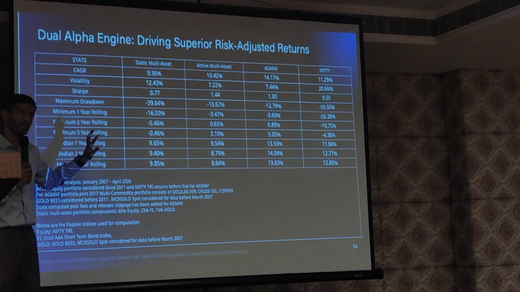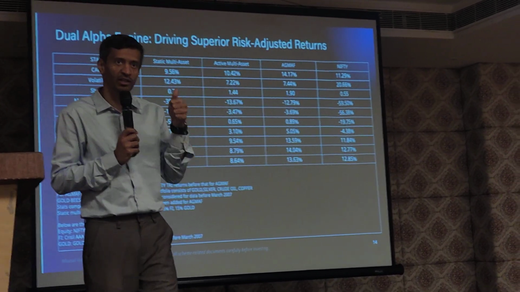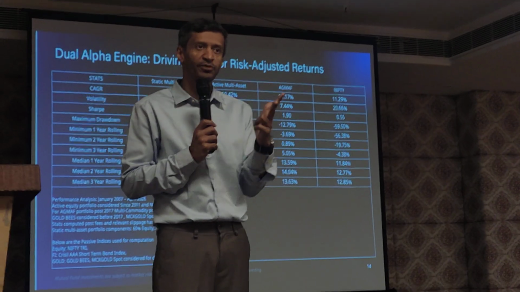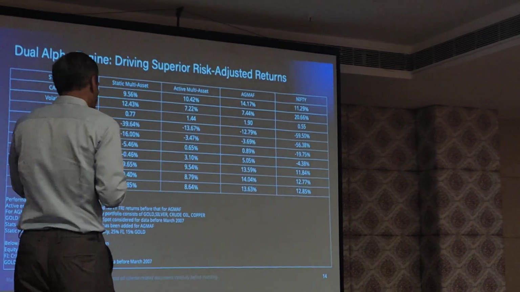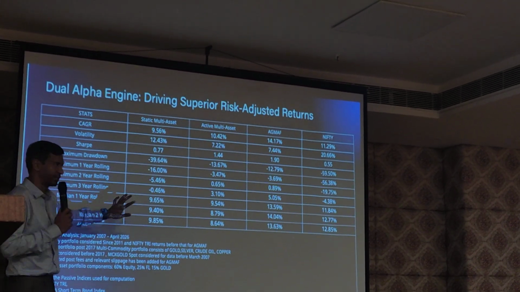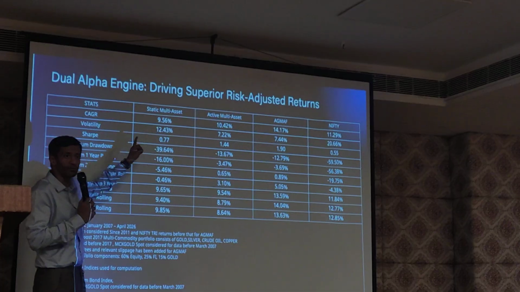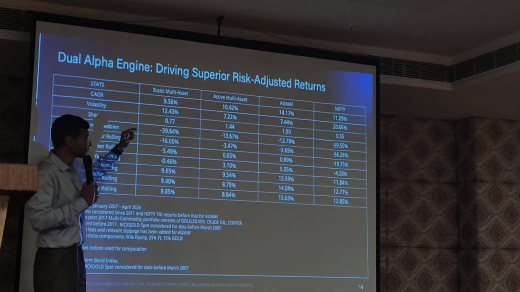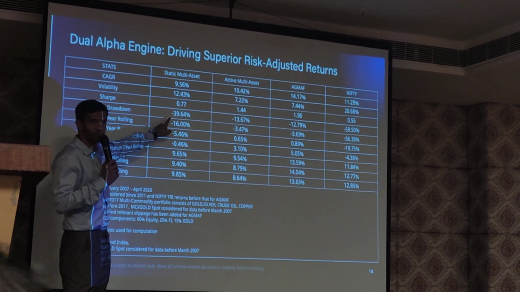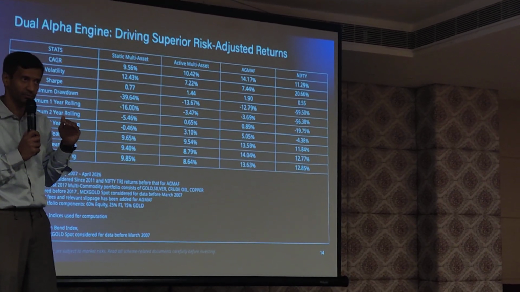Static allocation. Here we have assumed in the last 20 years, if you had put 60 rupees out of 100 rupees in Nifty 50, 25 rupees in short-term index, matlab debt, and 15 rupees in gold, then in the last 20 years, your portfolio would have generated 9.5% CAGR with a standard deviation of 12.5% per annum, with a maximum drawdown or maximum loss of 40%, which means 100 would have become how much? 60 rupees in the worst case scenario.